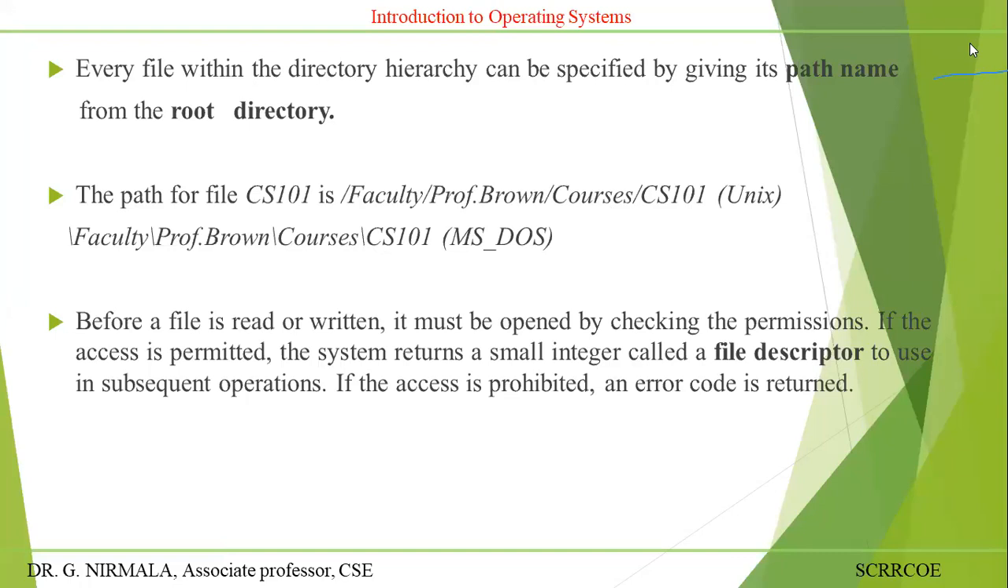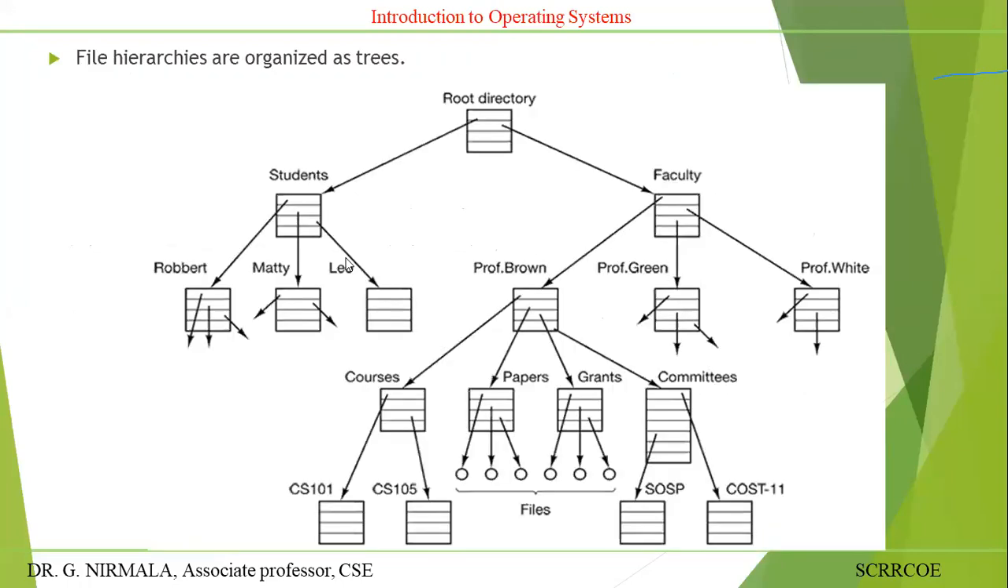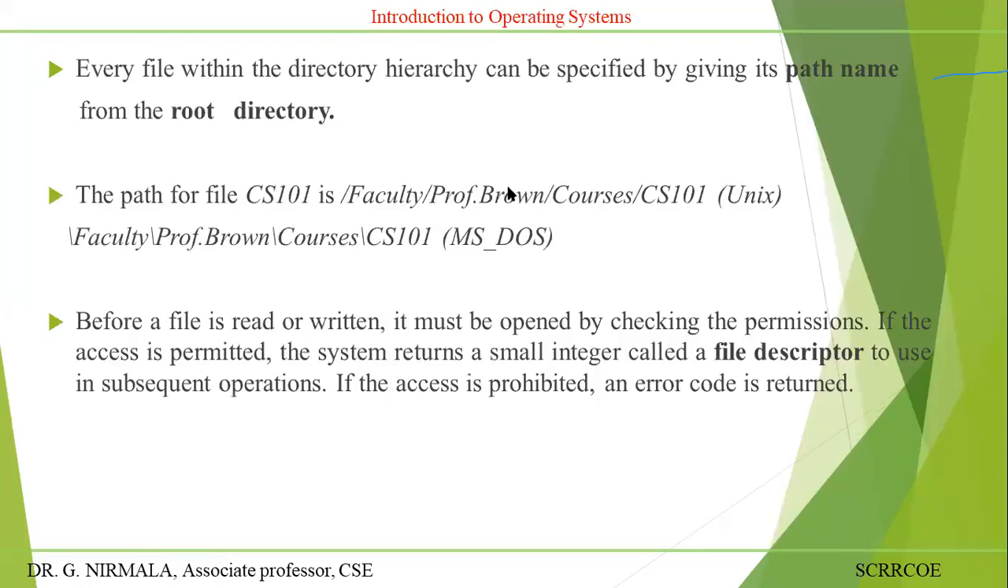The path of the file CS101: go through the previous slide. For the path of CS101, you have faculty, Professor Brown, courses, then CS101. That is the absolute path: slash faculty slash Professor Brown slash courses slash CS101. This is the path in Unix.